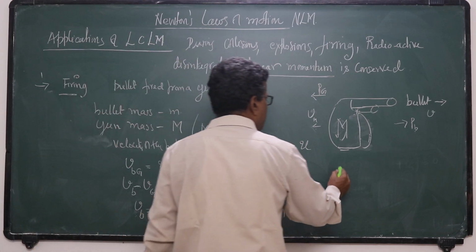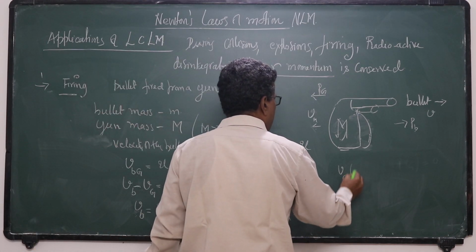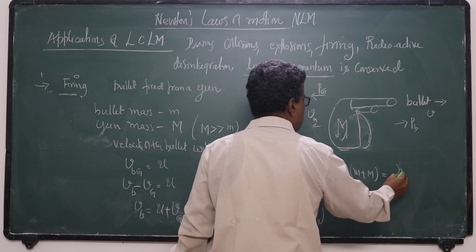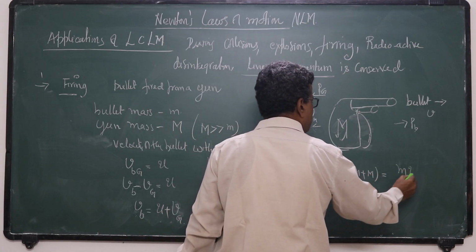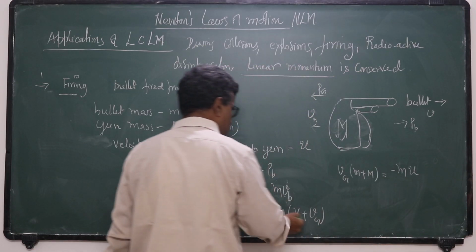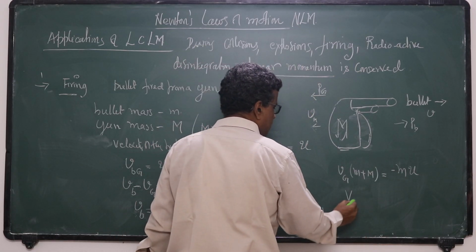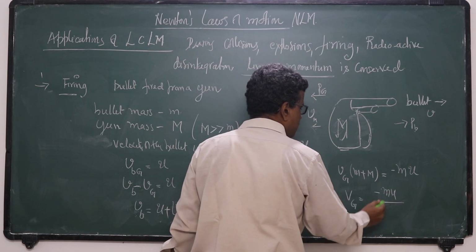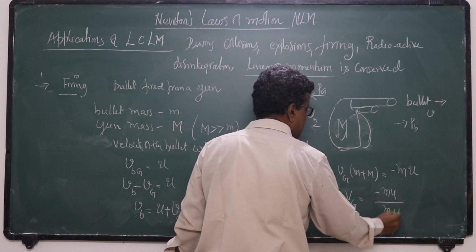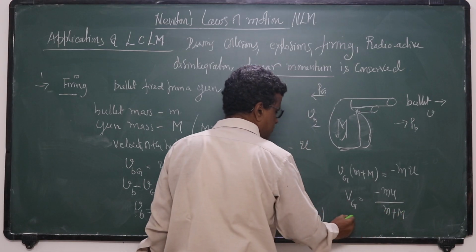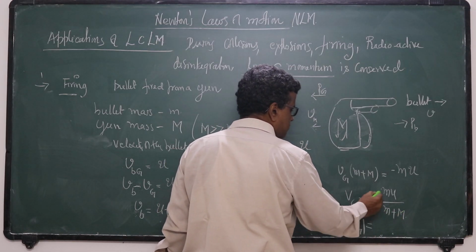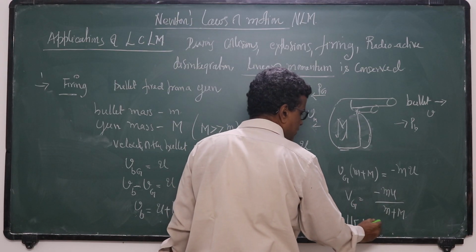So it becomes velocity of the gun times small m plus capital M is equal to small m into u, with a minus. So velocity of the gun is minus mu by small m plus capital M. This minus means it is moving back.